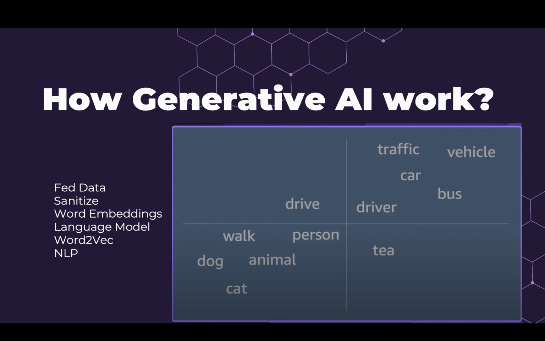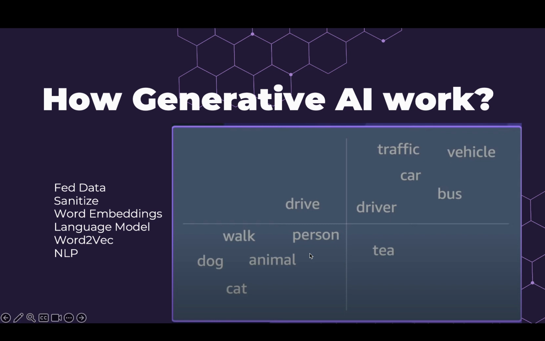Next is the language model. A language model means vector classification on the x and y axes. As you can see in the graph here, it has classified certain words on the horizontal and vertical axes. The technique used here is word2vec, which converts a word to a vector form so that it could be used in NLP.